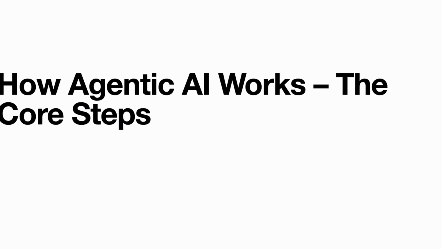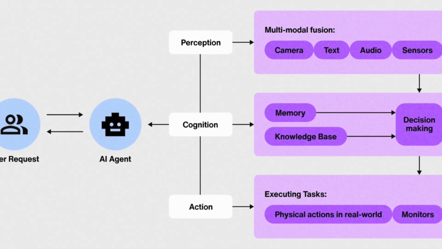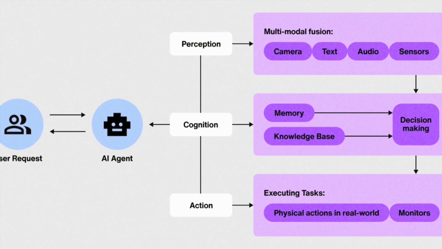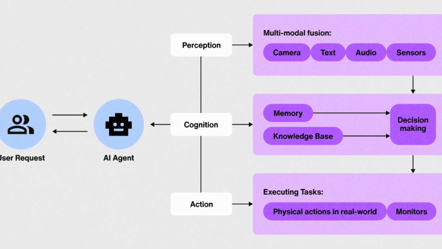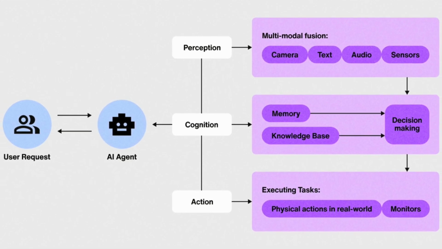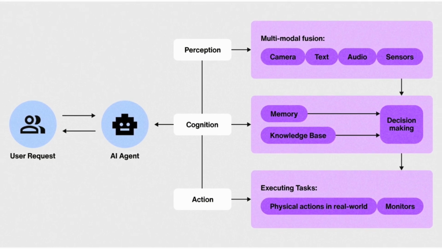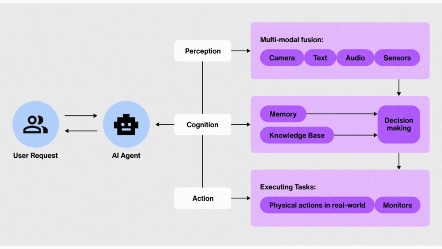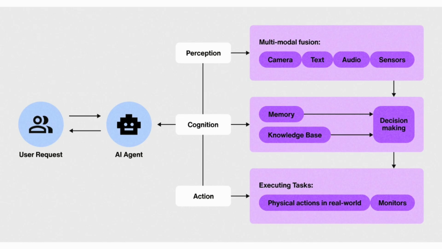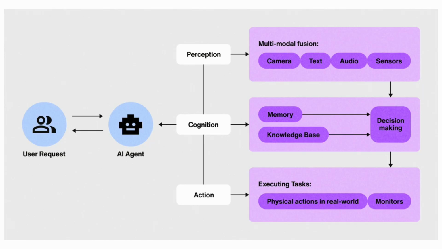How it works. Most agentic AI systems follow a basic loop of 4 stages. First, they perceive. They collect data from their environment or from connected systems. Second, they reason. They analyze that information, form a plan, and decide what to do next. Third, they act. They execute tasks, use tools, send messages, or manipulate data. Finally, they learn. They evaluate outcomes and adjust their behavior for next time. It's a feedback loop that allows the system to operate dynamically, not just follow static instructions.